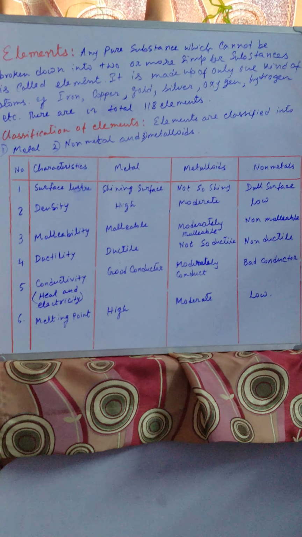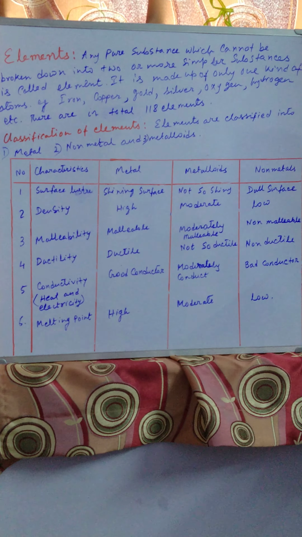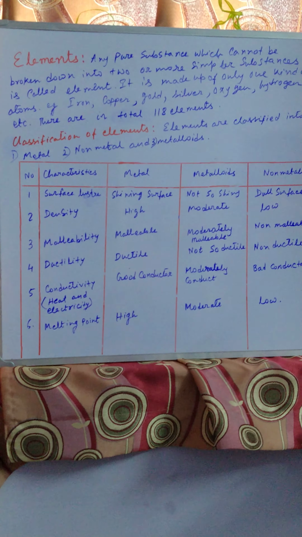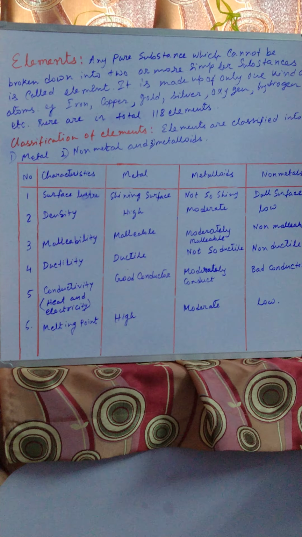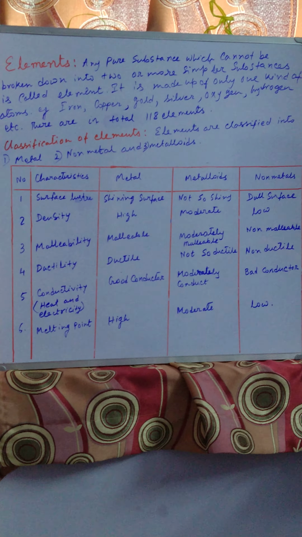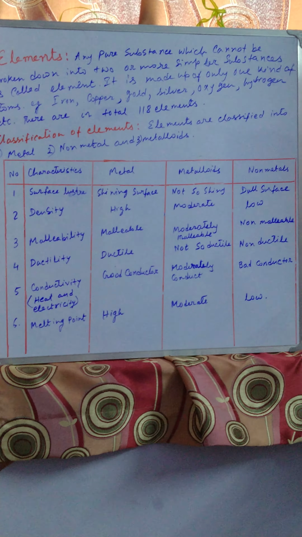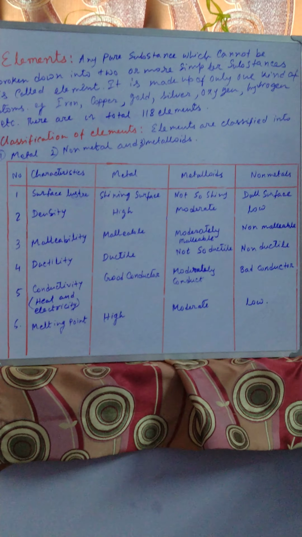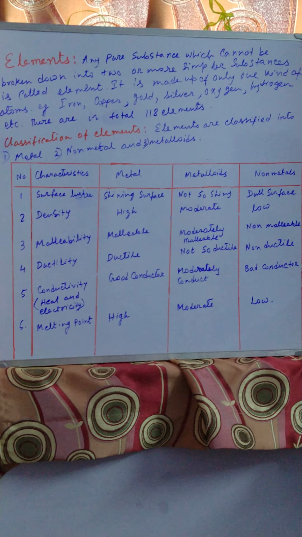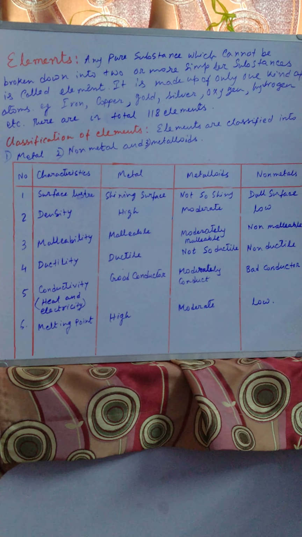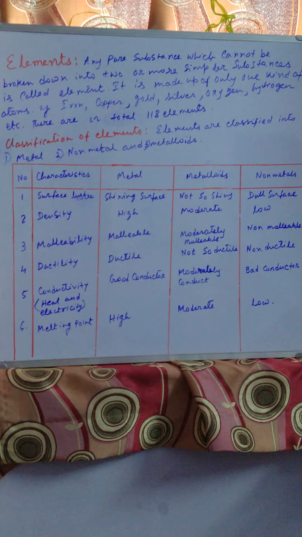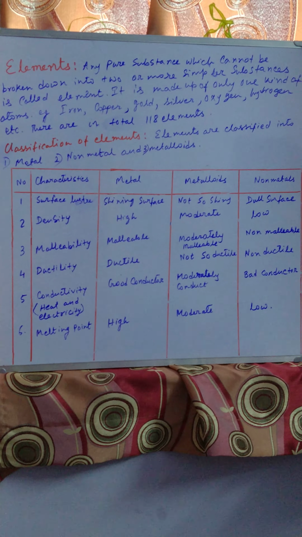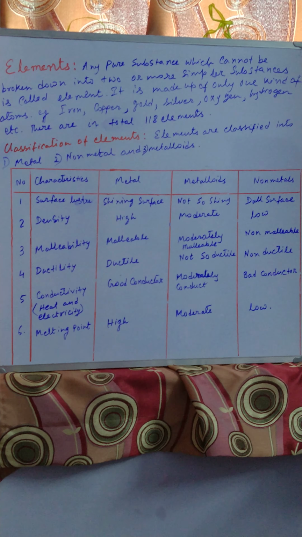So a substance, say a piece of iron or a piece of wood, if we go on breaking down that substance, ultimately we'll get the tiniest particle of it, and that is the elemental atom. An element is made up of those tiny elemental particles. So we will not get any other substances than that particular atom or a particular element in that substance.